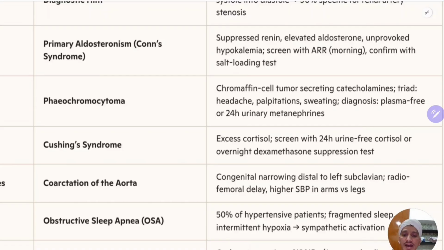And the patient may have hypertension. So in these patients, patient may have abdominal streaks and buffalo hump, broad neck, moon-like face. All these features may be present. If you suspect this in a patient, then you screen with 24-hour urine free cortisol. Here in pheochromocytoma, you will diagnose with plasma-free catecholamines or plasma-free metanephrines or 24-hour urine metanephrines, whereas you screen here with 24-hour urine free cortisol or overnight dexamethasone suppression test.